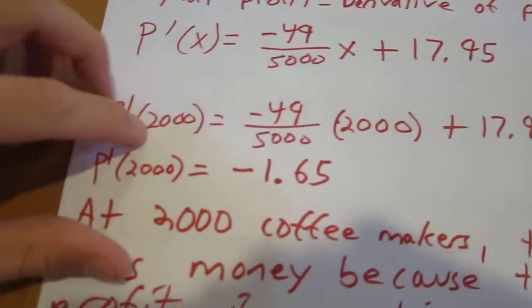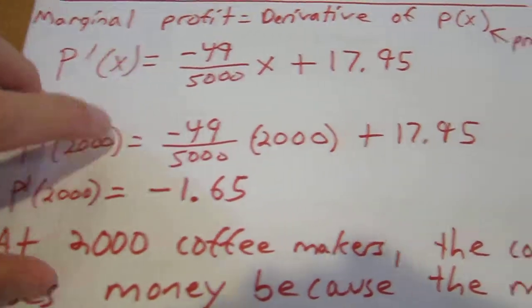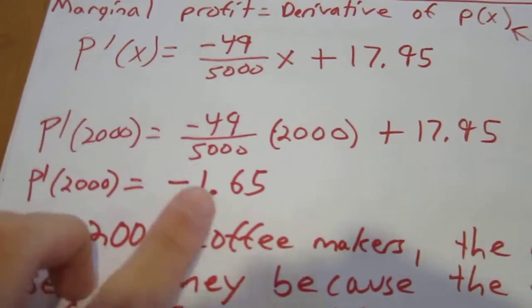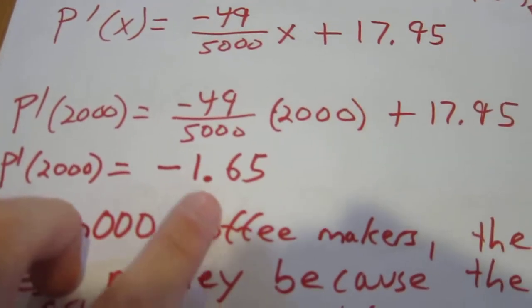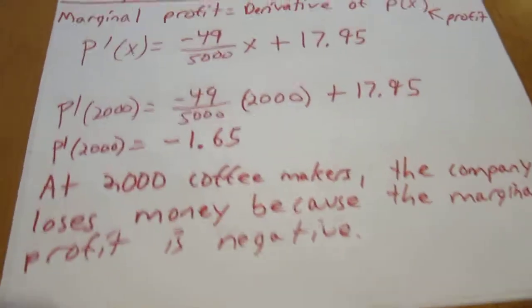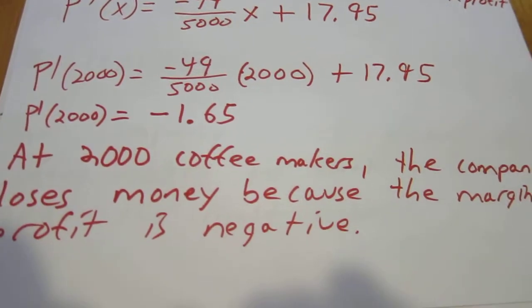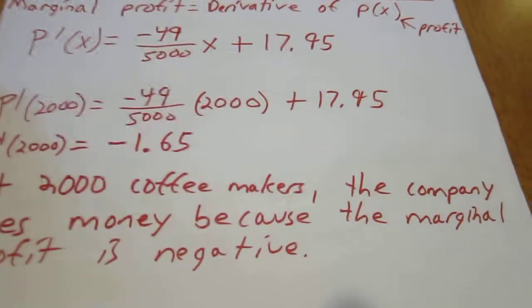To find 2,000, I plug it into the new equation, the marginal profit equation, and I end up getting negative 1.65. So this means at 2,000 coffee makers, the company loses money because the marginal profit is negative.